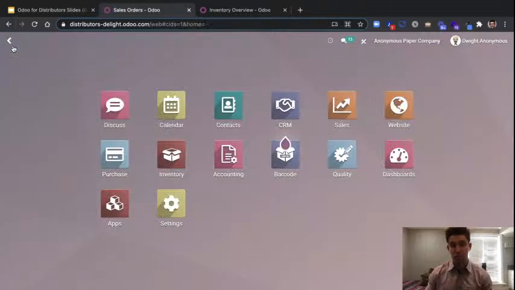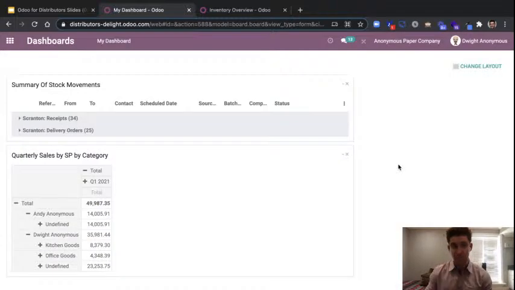One last thing on the reporting side of things. We've mentioned this dashboard app a couple times. We're going to be able to hop in here, and anything that we save from any application within Odoo can be housed directly here for us. And so we've got these powerful reports that can be set up on the team level that can help us go about our day-to-day. But we can also save them into a dashboard, and as an executive, I might want to see the summary of all stock movements, understand what's happening on the warehousing side, but I also want to see what's happening on the sales side. And so I could house all my important reports here.